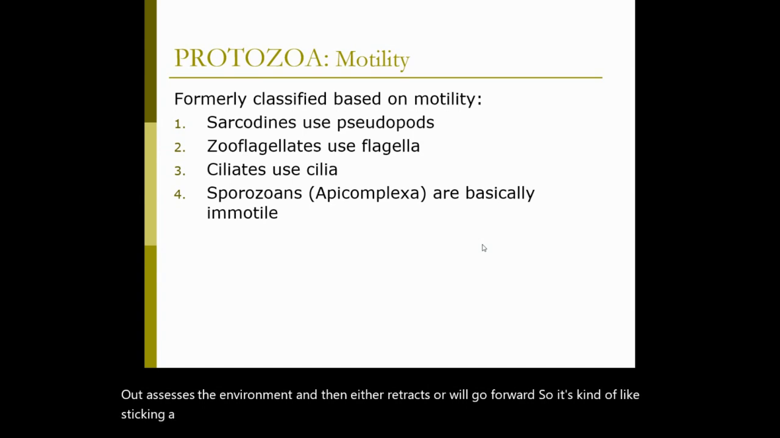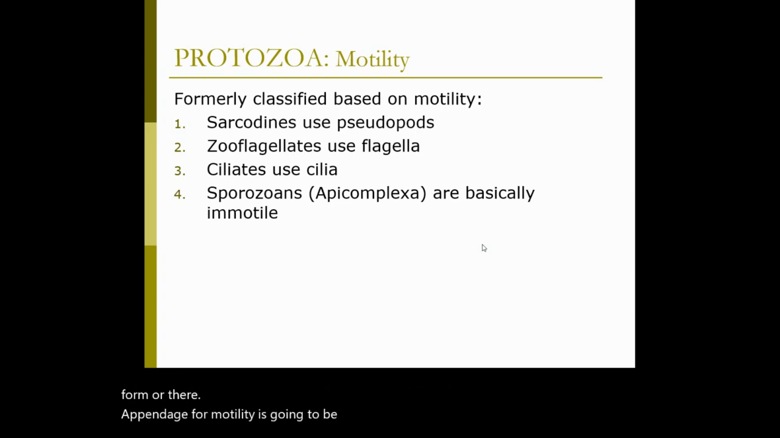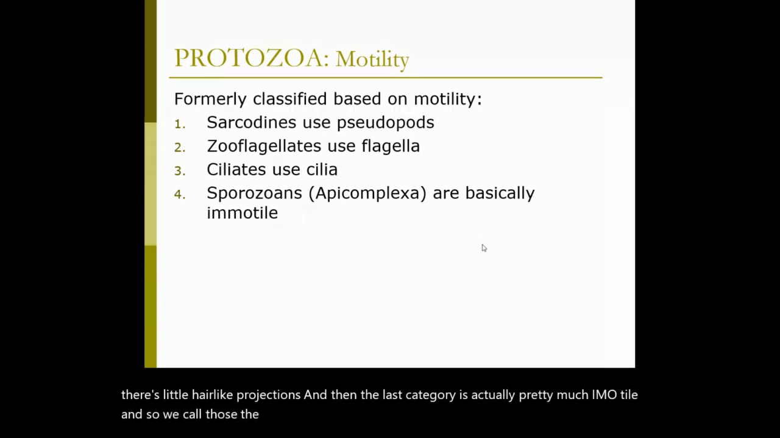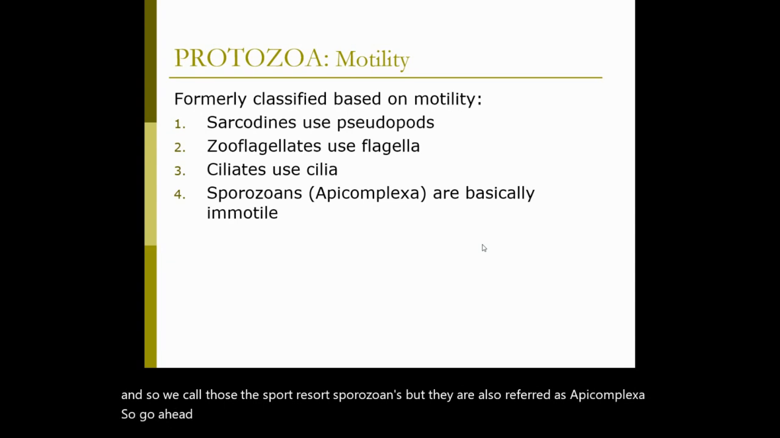The zooflagellates, as you can see in the name, have flagella in them. So their appendage for motility is going to be flagella. The ciliates, as the name implies, use cilia, those little hair-like projections. And then the last category is actually pretty much immotile. And so we call those the sporozoans, but they are also referred to as apicomplexa. So go ahead and know both of those terms.